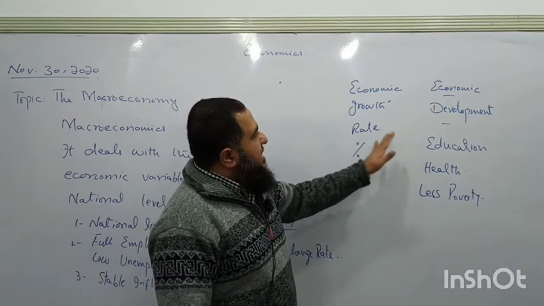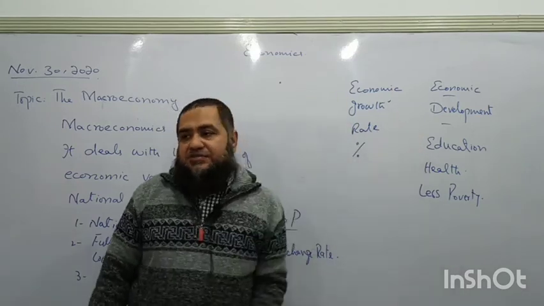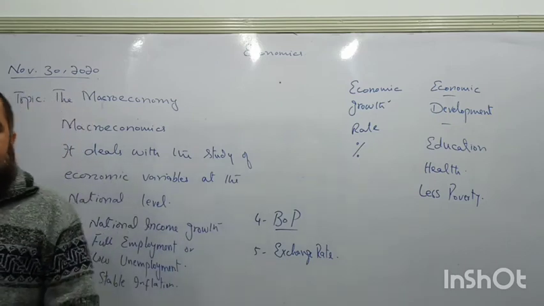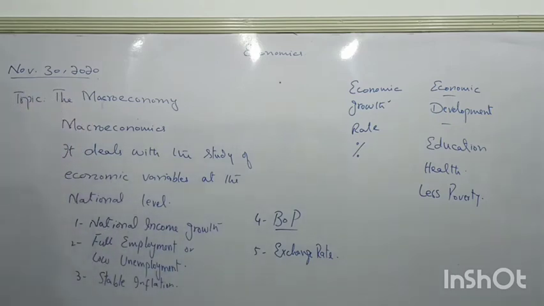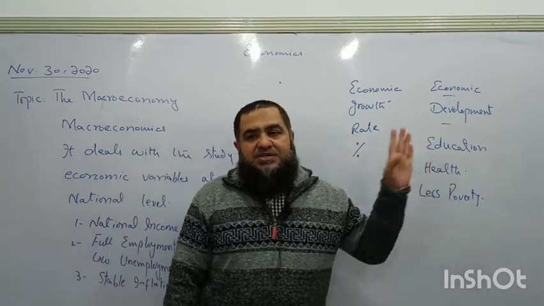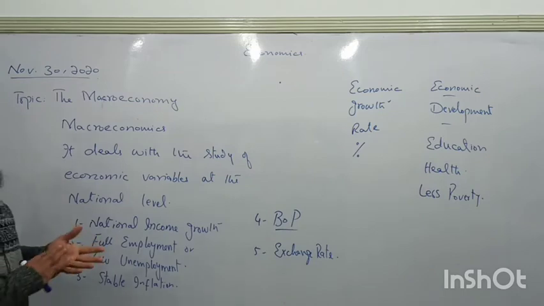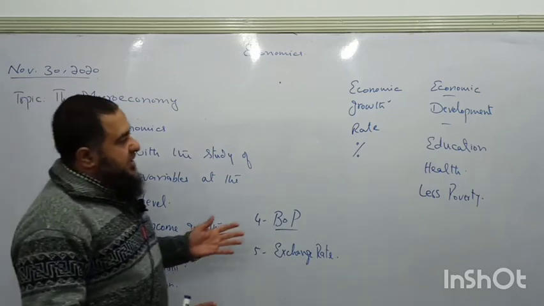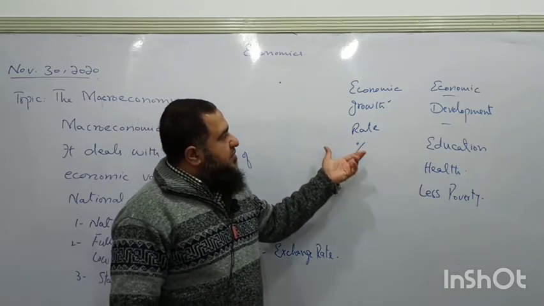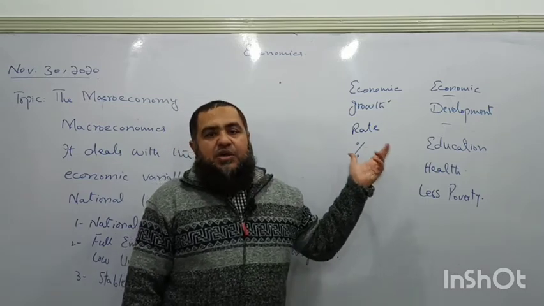Then we say a country, along with economic growth, is showing economic development as well. But most of the time we see that when a country is showing economic growth, it is not showing economic development. What is the reason behind it? The reason is that we have unequal distribution of income in the country. Whatever income or number of goods have grown, they are not equally distributed.